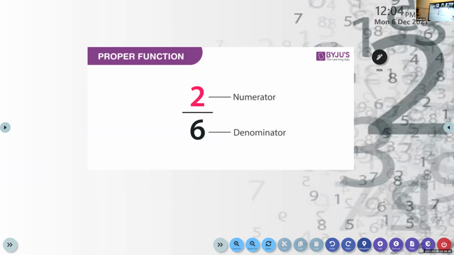Okay. So children, look here, one example. 2 by 6. 2 is less than 6. That is, numerator is less than 6. So this is an example for a proper fraction.